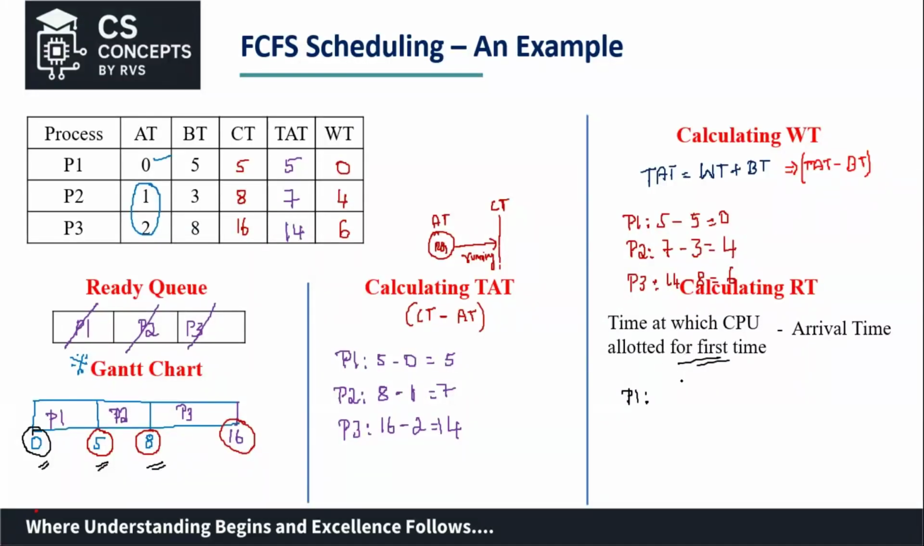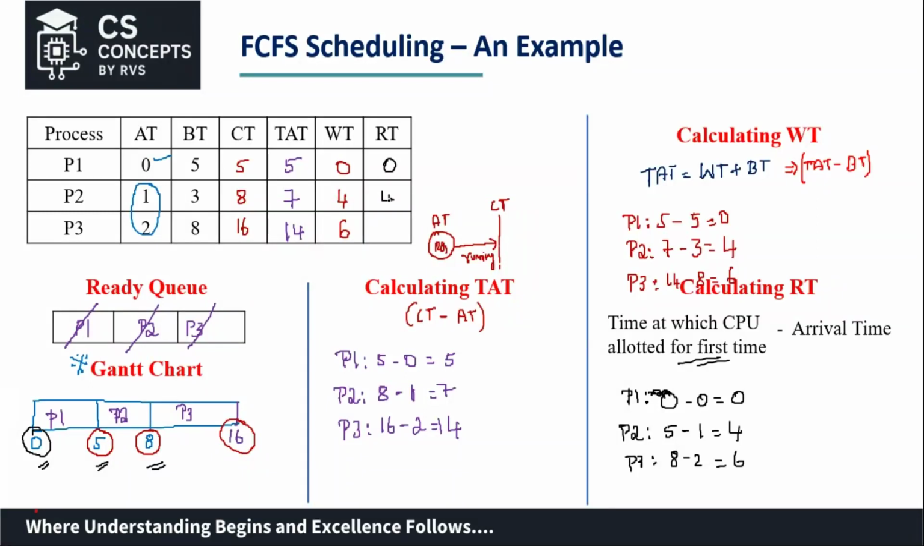So how do I calculate the response time? For process 1, the first time is 0, and its arrival time is 0, so 0 minus 0 is 0. For process 2, it is 5 minus 1, which is 4. And for process 3, it is 8 minus 2, which is 6. Correct? So now tabulate this response time: 0, 4, 6.